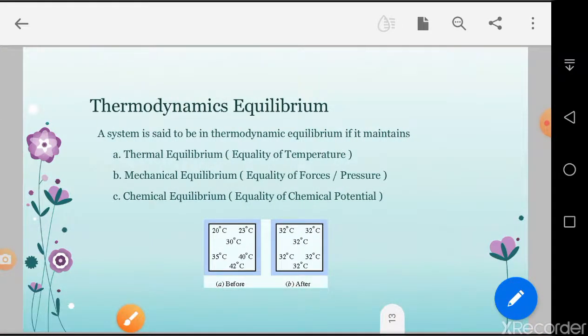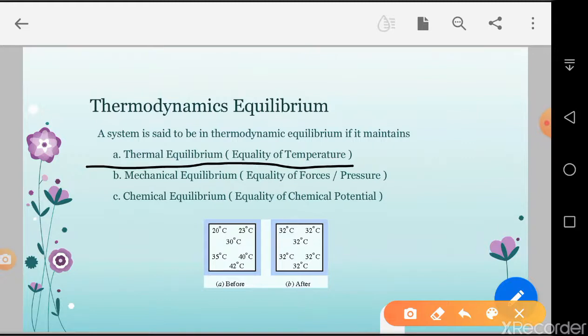Thermodynamic equilibrium. A system is said to be in thermodynamic equilibrium if it maintains three conditions: thermal equilibrium, which is the equality of temperatures; mechanical equilibrium, which means equality of force and pressure; and chemical equilibrium, which is equality of chemical potentials.